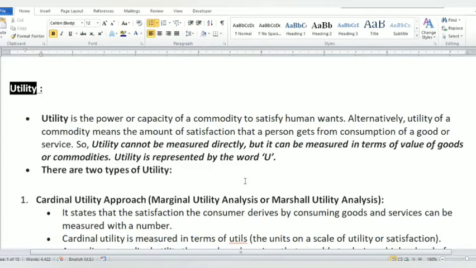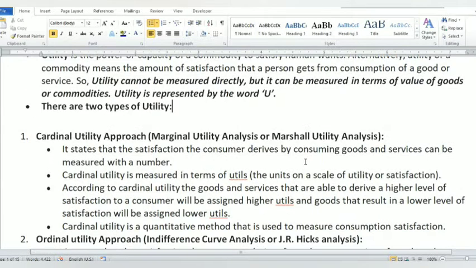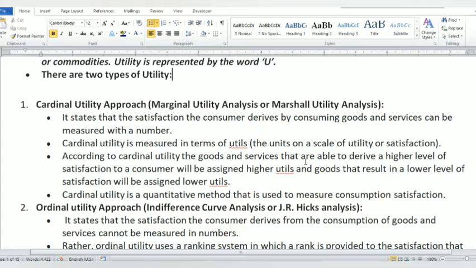It states that the satisfaction a consumer gets by consuming goods and services can be measured with a number. Through cardinal utility analysis, Marshall mentioned that utility is measurable by a number.